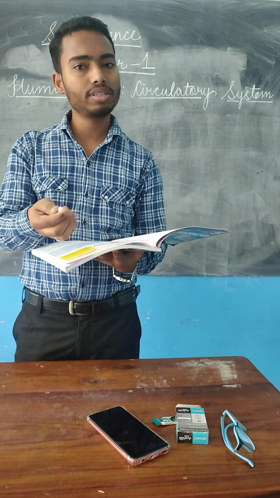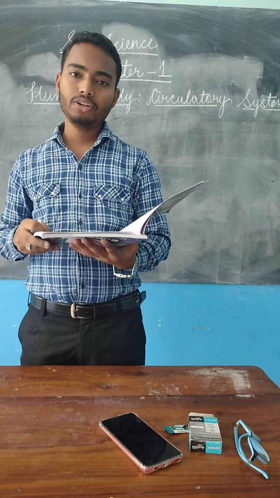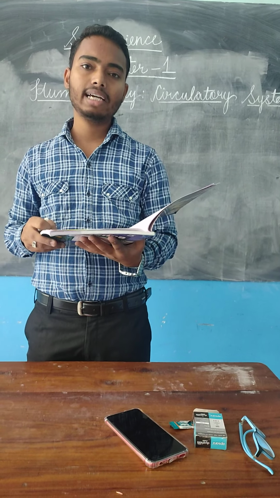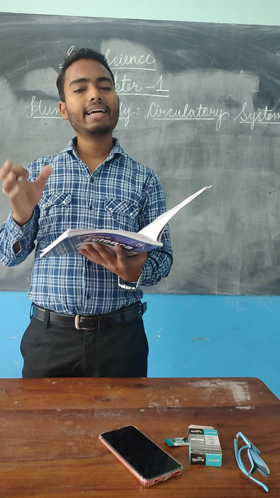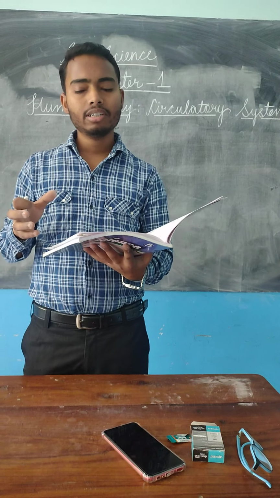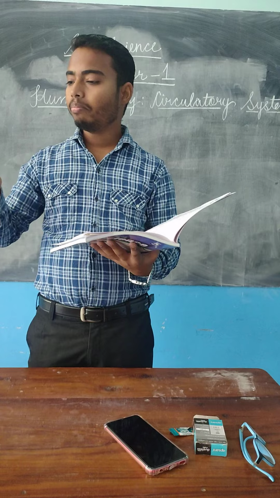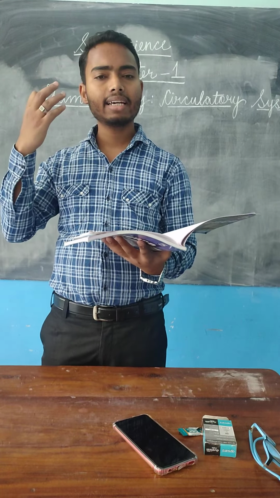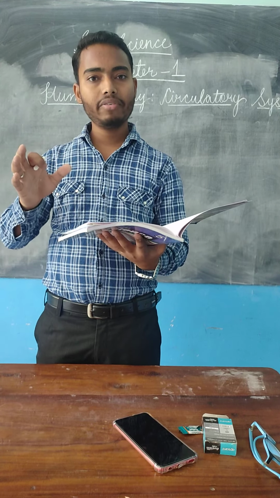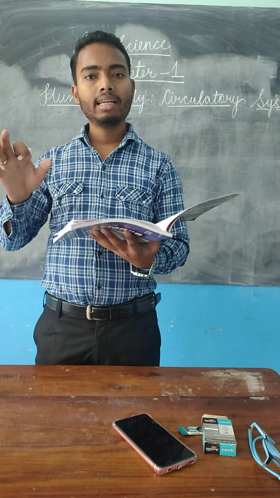Because we need oxygen, that is why oxygen is getting distributed or transferred to the various parts of the body. But we do not need carbon dioxide, and that is why that carbon dioxide is transferred from various parts of the body, be it our hands, legs, head, from everywhere. The carbon dioxide is getting transferred to the lungs, and from the lungs it is exhaled out. When we breathe out, we exhale out the carbon dioxide.